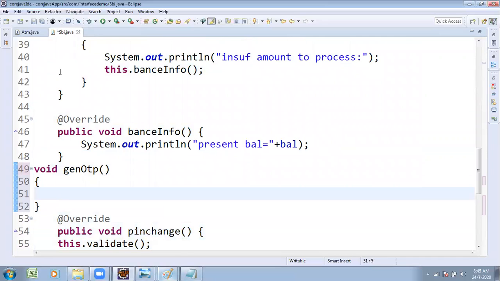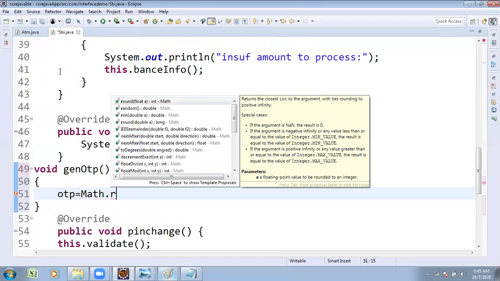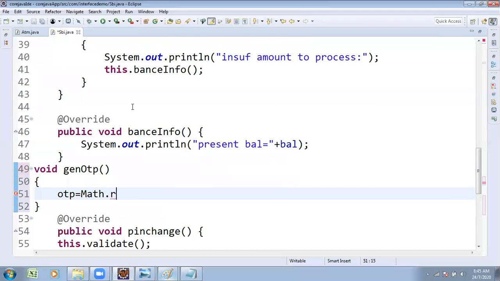To create the OTP, OTP is equal to Math.random, a built-in class in Java, which randomly picks one number between 0 and 1. That means we get 0 point something, a floating-point value. I am unable to store it as an integer, so I get 0 as the OTP.